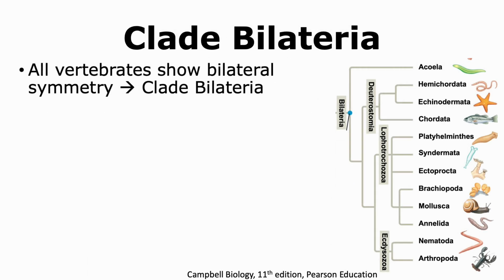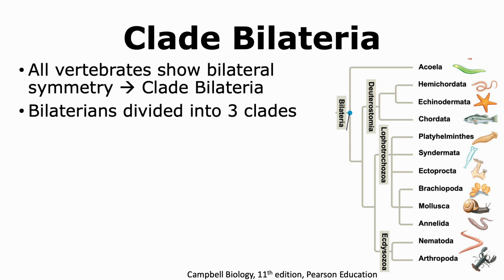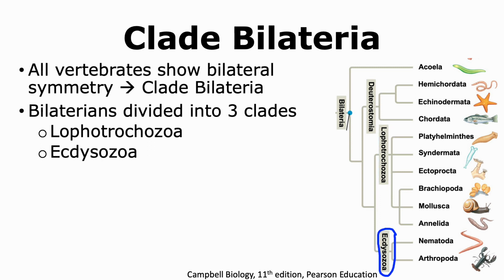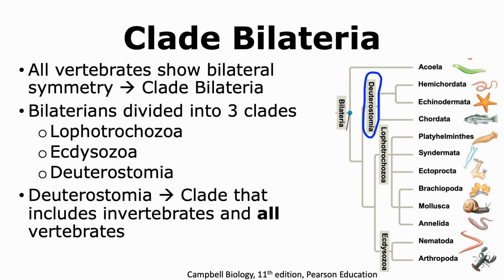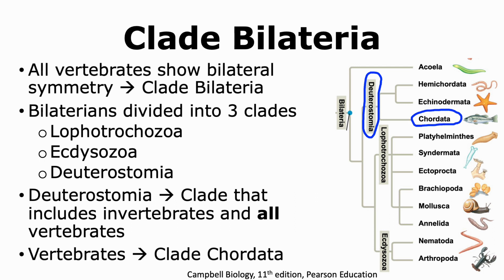Since all vertebrates show bilateral symmetry, they are grouped under the clade of Bilateria. Bilaterians can be divided into three clades, which are Lophotrochozoa, Ecdysozoa, and Deuterostomia. Out of these three clades, Deuterostomia is the clade that includes all vertebrates, including some invertebrates. The vertebrates in turn belong to the clade Chordata that comes under the clade of Deuterostomia.